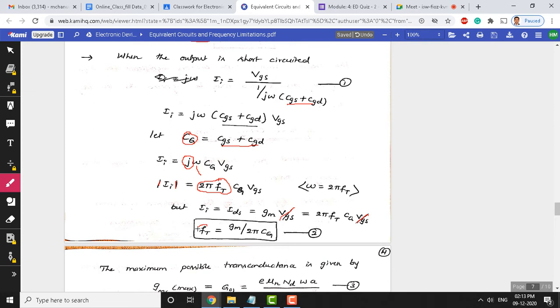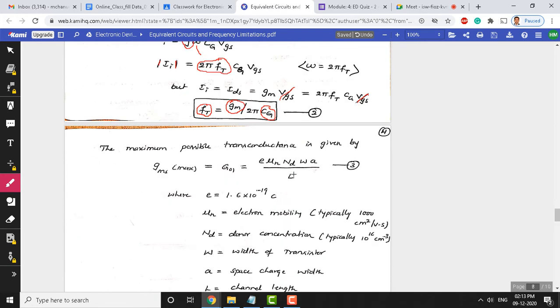The cutoff frequency of the JFET device now depends on the transconductance of the device. It also depends on the capacitance Cg. Cg is equivalent to CGS plus CGD. It's the addition of two capacitances because they are in parallel. So, this is the formula for the cutoff frequency of the JFET device.